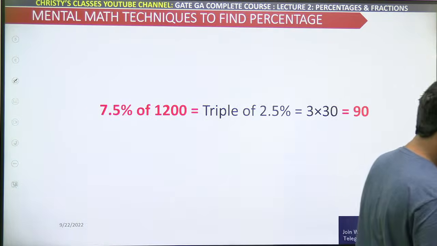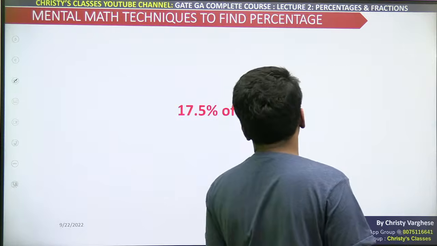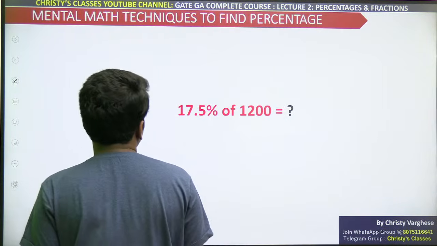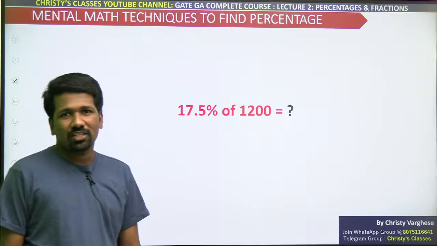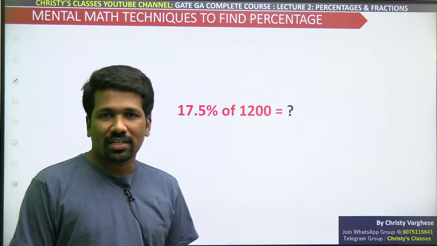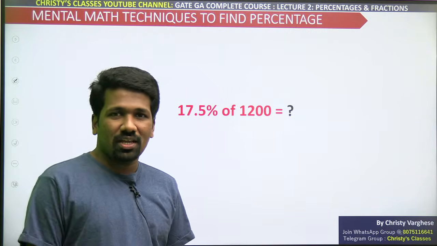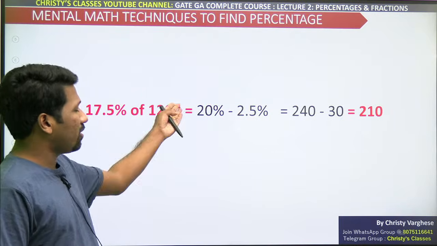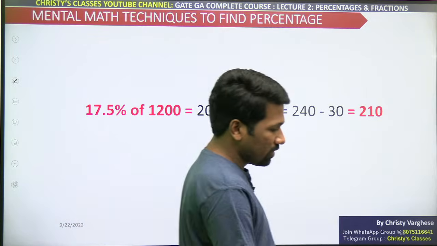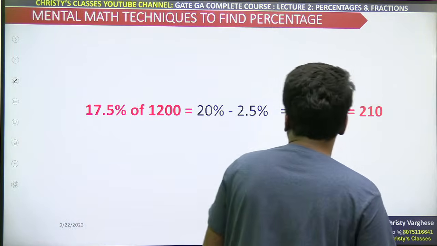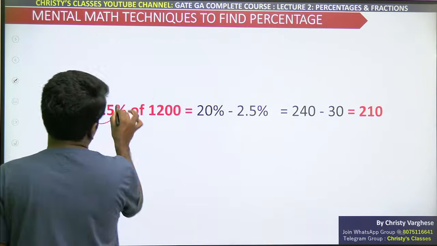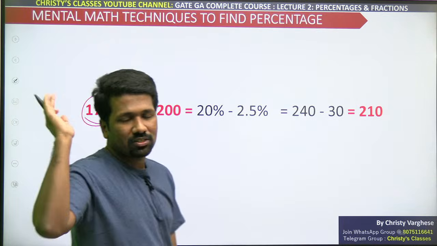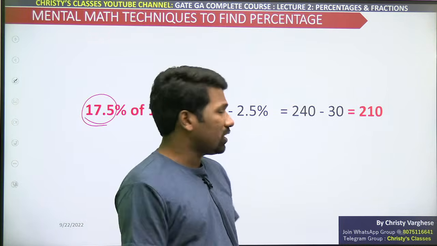2.5% find किया तो उसका triple होगा 7.5%. 17.5% find करने के लिए 20% से 2.5% कम कर सकता है, या 10% से 2.5 तीन बार add कर सकता है. लेकिन उससे भी बेटर है ना 20% से 2.5 कम करना. There is another way also. You can find 175% and then subtract 25, then shift 1 decimal to the left.